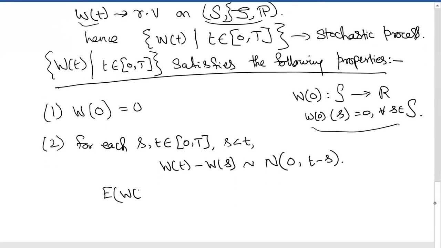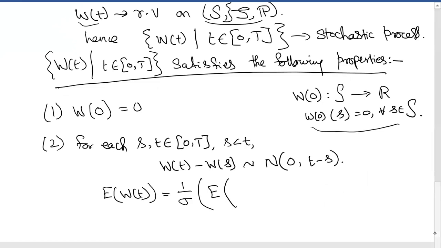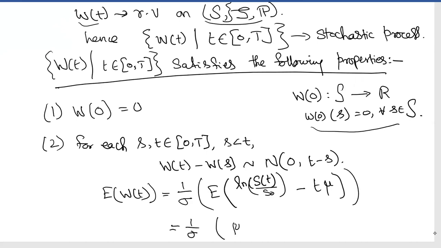Expectation of W t can be given by, I'm just taking the expectation in the expression for W, 1 by sigma into E of log S of t divided by S naught minus t mu. But these are nothing but 1 by sigma times its mean mu t minus mu t, which is equal to 0. Therefore, the mean of W is 0.